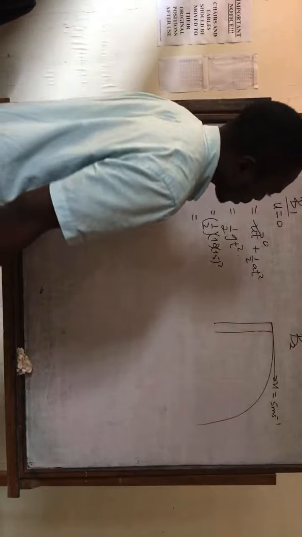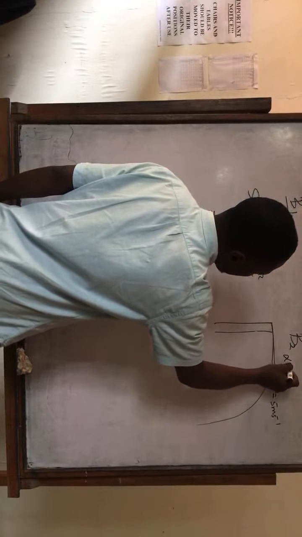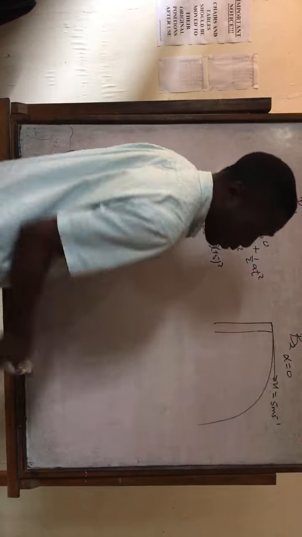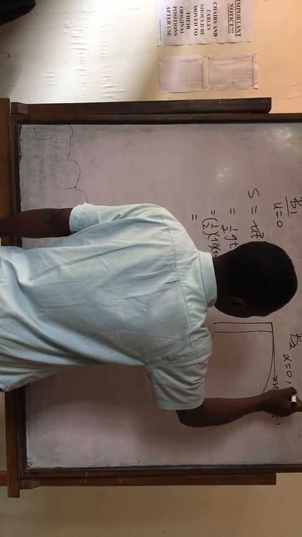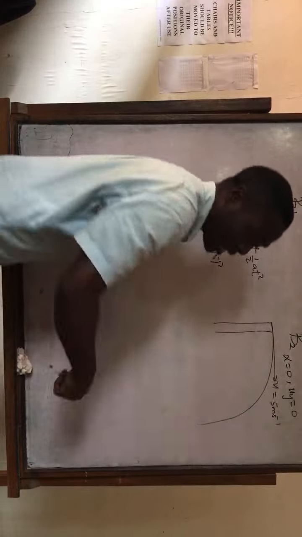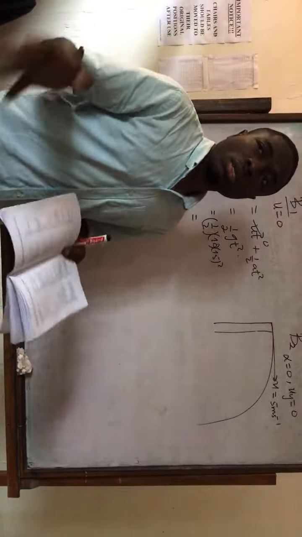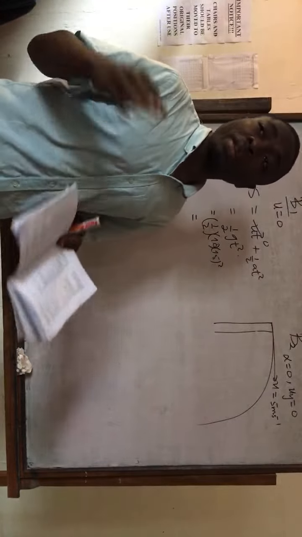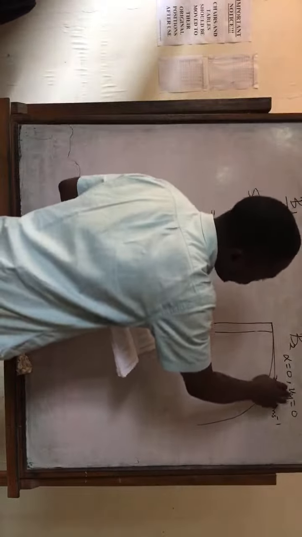The initial angle of projection, alpha, is equal to 0, and then Uy, the initial vertical speed, is 0, because for projectiles we need to separate the horizontal speed from the vertical. And so here we have Uy equal to 0.